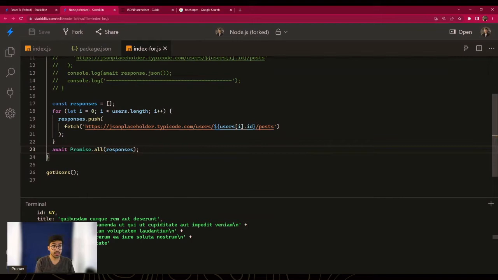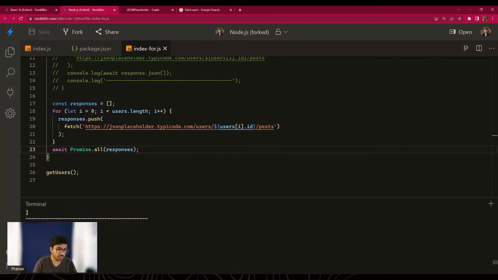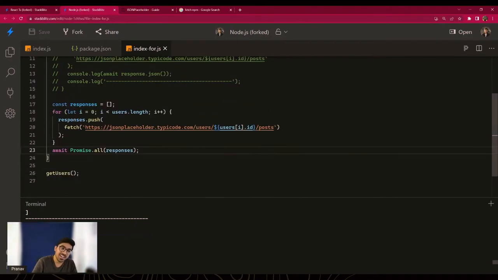What this would do is Promise.all, if you don't know already, it would make all the API calls for us, in this case, parallelly. And once all of them are resolved successfully, it would give us the result, right? So it would still work. If I write node index.js, it still works, everything worked, but the only thing is we did not print anything, right? That's why it seems like nothing happened.